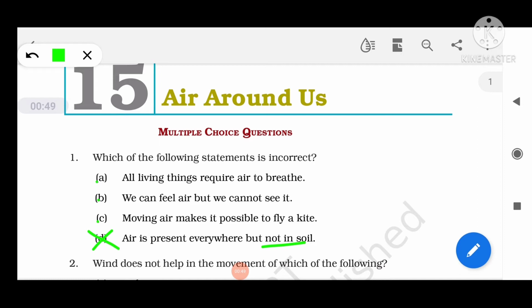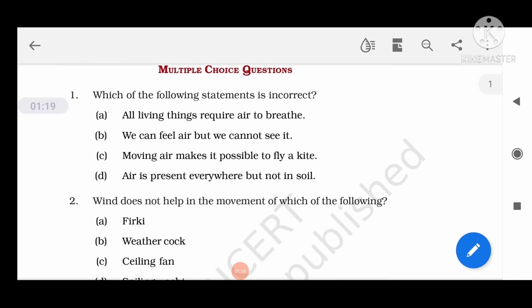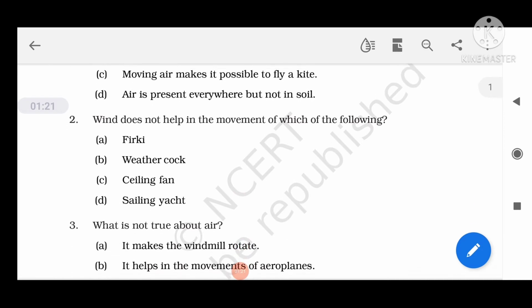Actually, air is omnipresent in nature. It is present everywhere including soil, and you can prove it by a simple activity. Just take a piece of dry soil in a beaker or in a glass, then add water to it, and we can see the soil has absorbed the water. The moment we add water, bubbles of air come out. It shows that air is present inside the soil also.